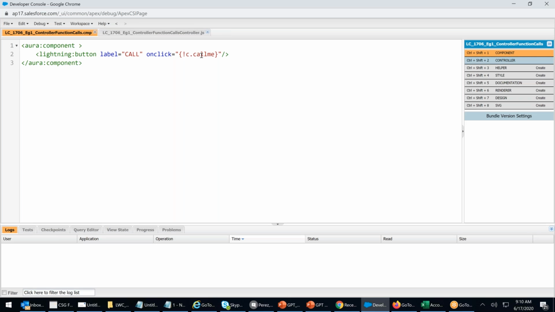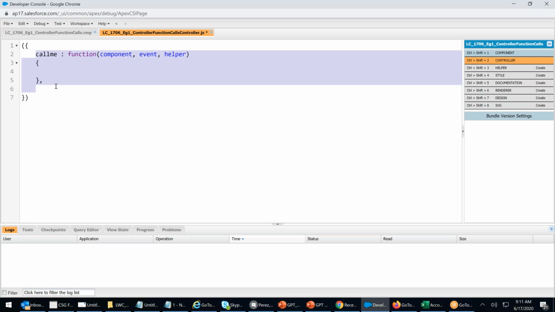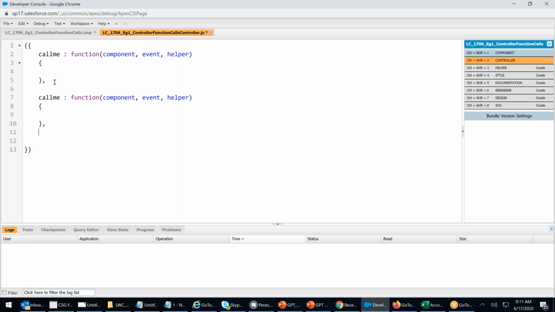It's a simple button I'm creating. Now I go ahead and write a controller function called callMe. Let's assume that there are multiple functions available. I'm copying this with Control C and pasting it, again Control C and pasting. Now these are called callMe2 and callMe3. In total there are 3 different functions.